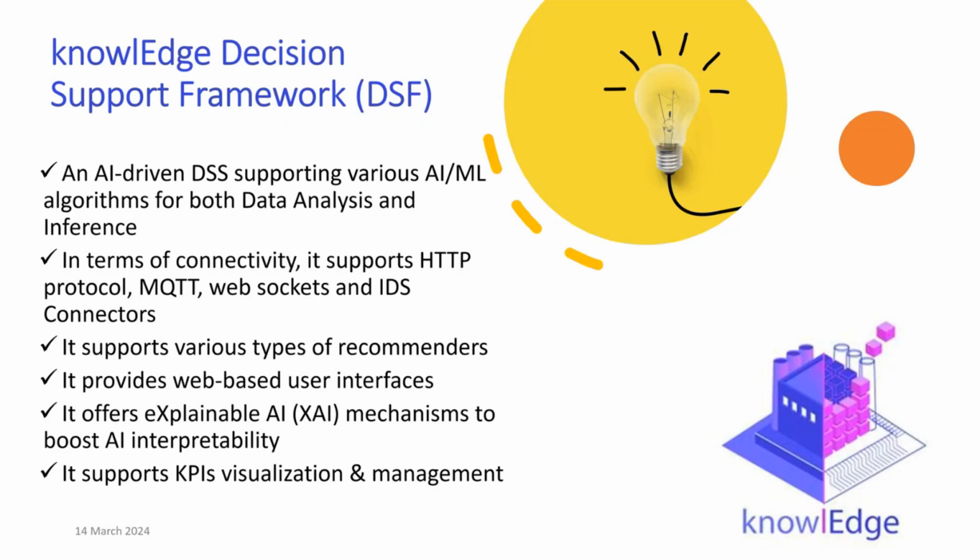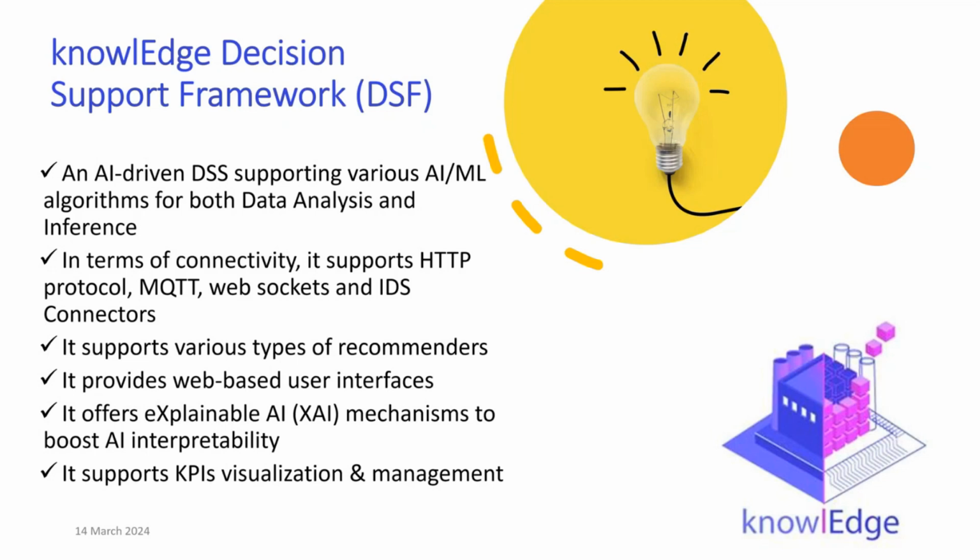We try to support different types of recommenders, as I said. We need recommenders from AI itself, and also recommenders for the pilot cases and the specific needs of the users. We provide web-based interfaces. We also try to add explainable AI mechanisms here in order to connect with the whole concept of what we said before about Industry 5.0, that we're trying to position the human in the loop and not to replace the human.